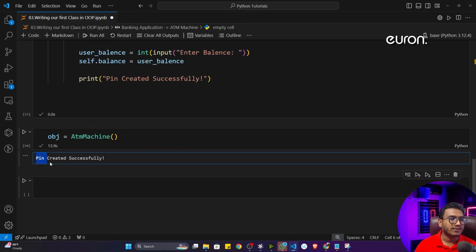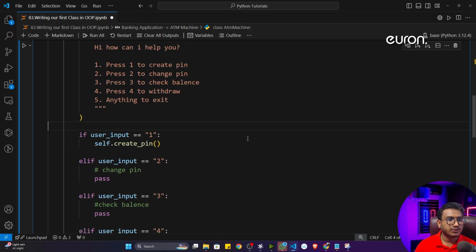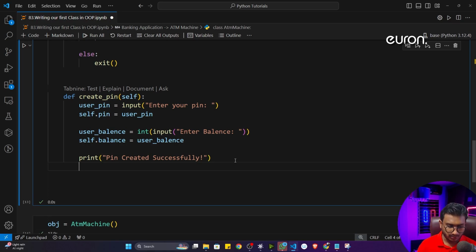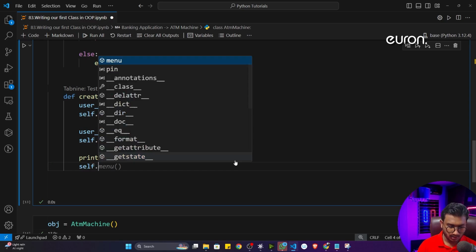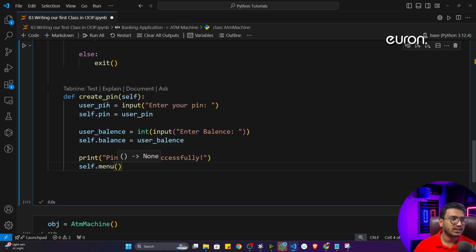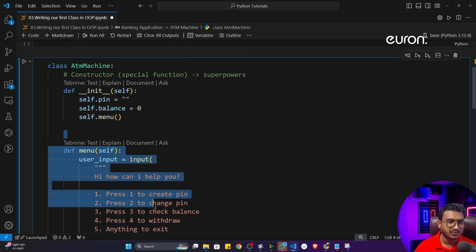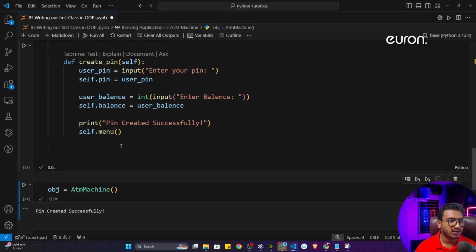That means it is working fine. But what I want is, after creating the pin, again it will give me the menu, like what I want to do. I want to change the pin, check the balance, withdraw, or exit. So for this, after creating the pin, I will launch the menu again. I'm going to call self.menu, the menu method, here.